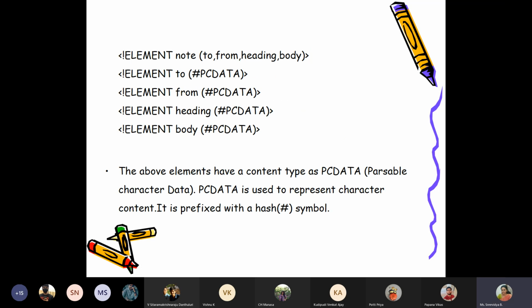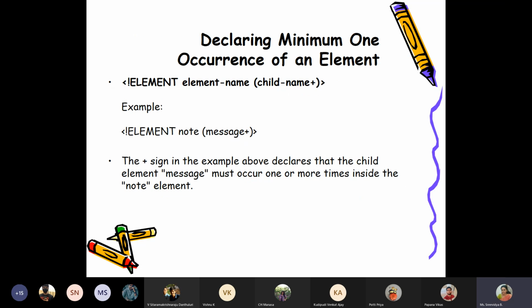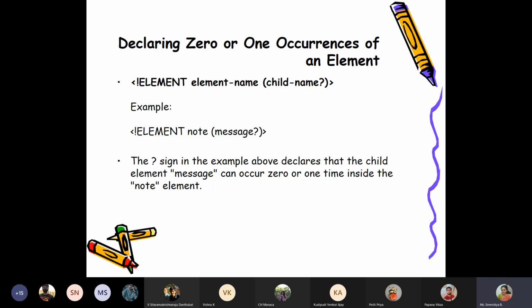Then we discussed 3 types of elements: empty, unrestricted, and container. We discussed empty elements, and how to declare ANY, where there are no restrictions on the content. Then we have seen container elements. Then we discussed the occurrence part, that is, child tags can occur one time or more number of times. If I put plus on the child element, it will occur one or more number of times. If you put star, it is 0 or more occurrences. And if I put question mark, it is 0 or 1 occurrence.